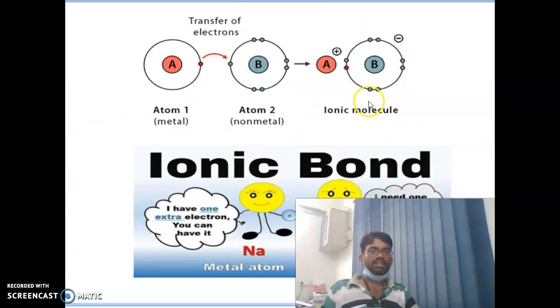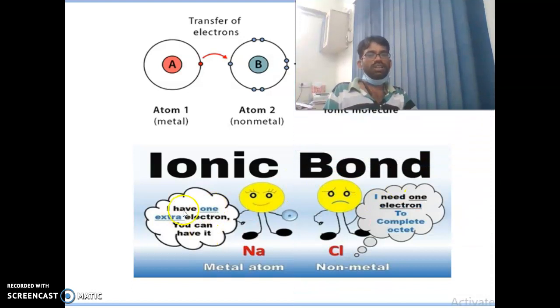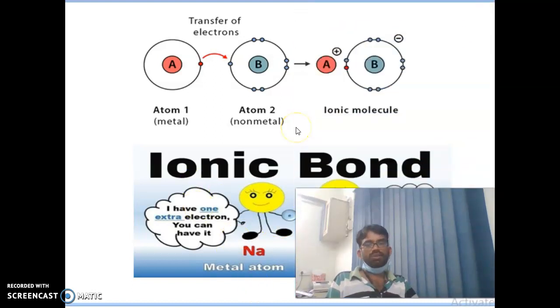From the picture you can easily understand what an ionic bond is. You can see the transfer of an electron from one atom to another, where one is a metal and the other a non-metal, forming ionic molecules through the exchange of electrons. Here, the atom has one extra electron, and the other can take it. So sodium and chloride, a metal and a non-metal, make sodium chloride. This picture makes the ionic bond simple to understand.